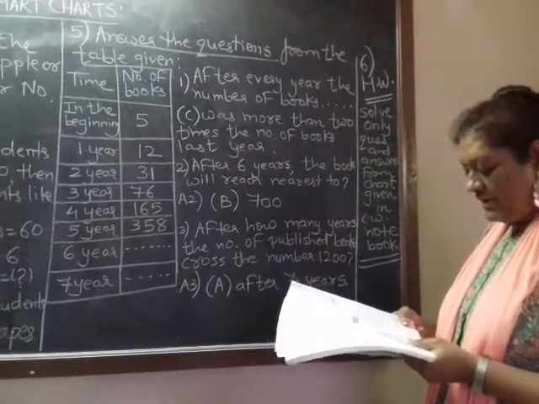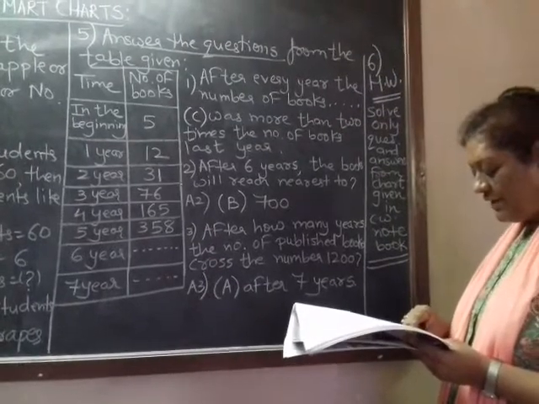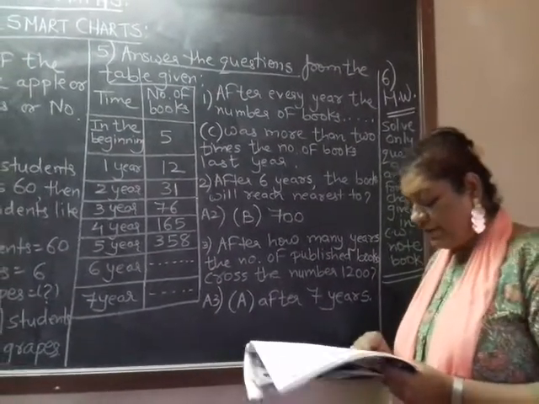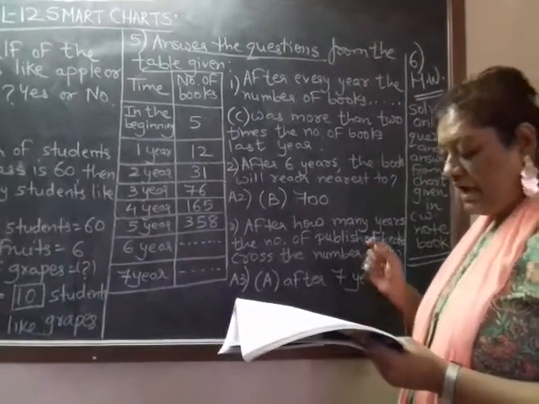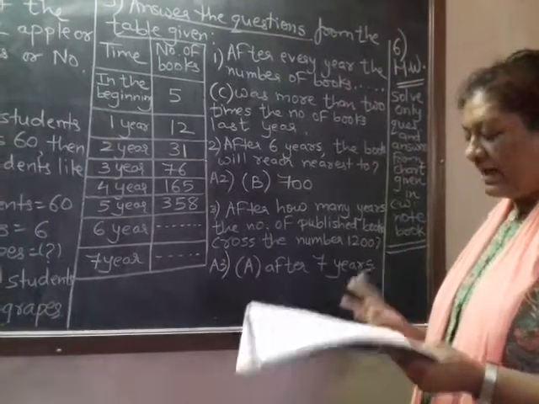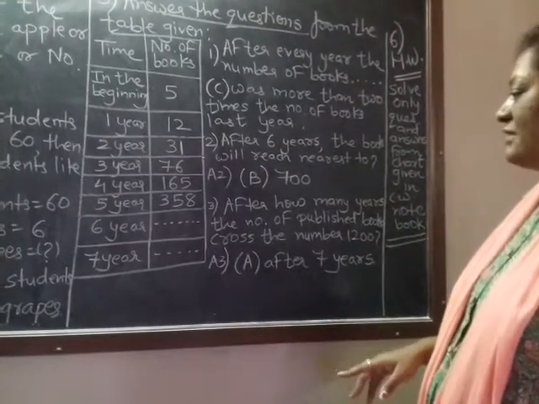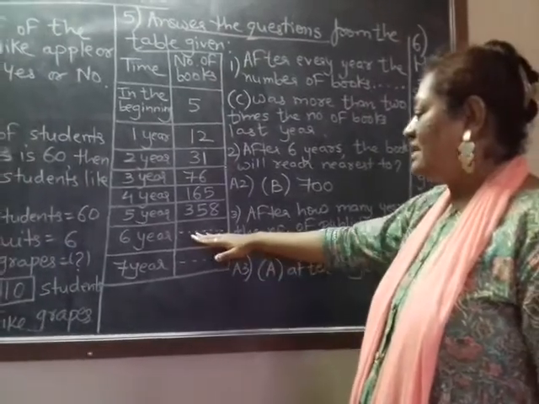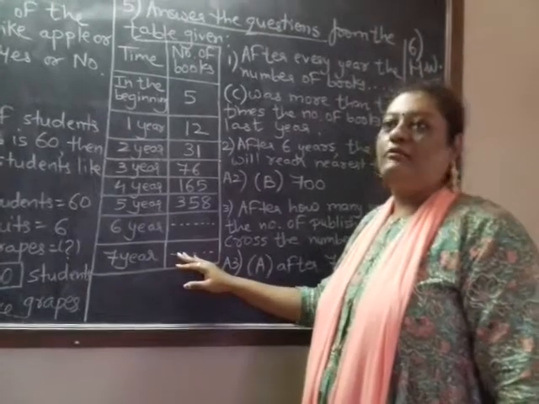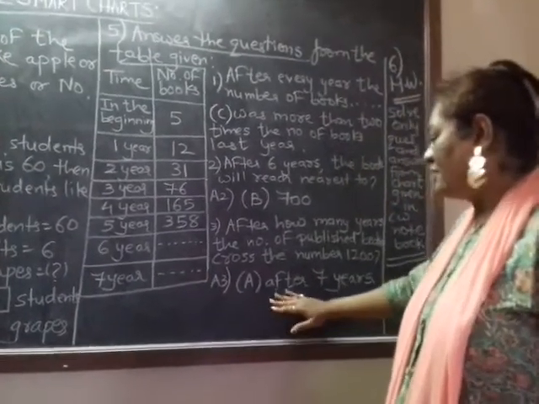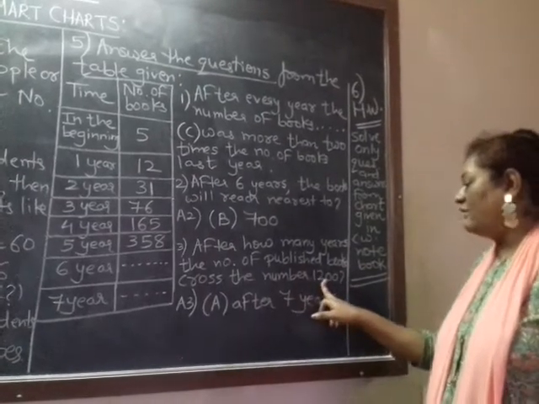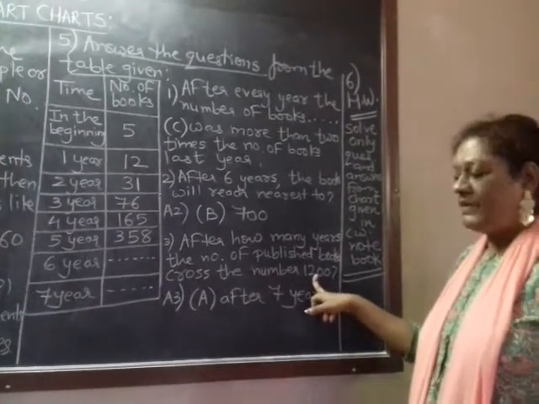Question number 3 and the last one. After how many years will the number of published books cross the number 1200? Options are after 7 years, after 6 years or after 5.5 years. So your answer is after 7 years. When you multiply 716 by 2, your answer will be something like 1400 or more, right? So after 7 years, the published books will cross the number of 1200 books.